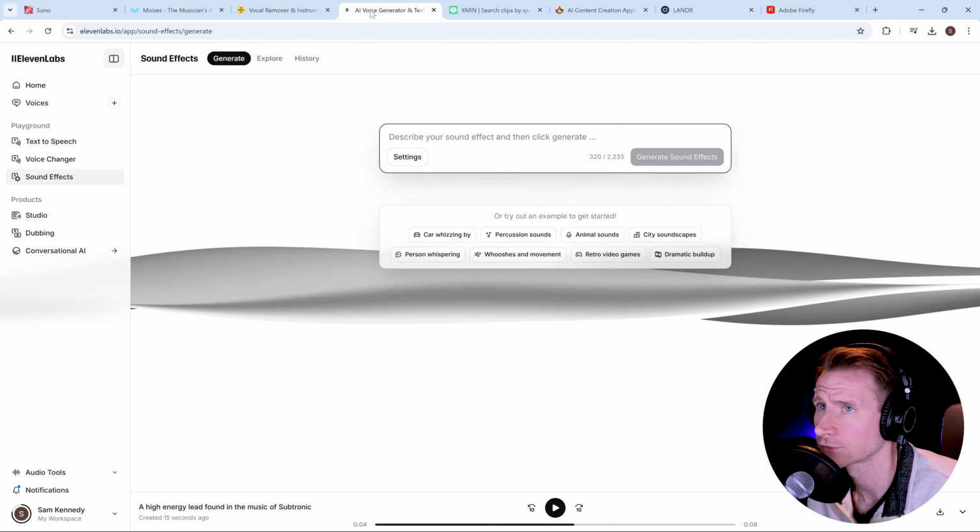For now, we're going to head over to 11labs.io. And I've been pretty impressed with this website. There's a lot of these sound effect generators. Basically, type in the type of sound effect you want, and it spits it out. So we could say an epic intro ambience similar to the movie Interstellar.